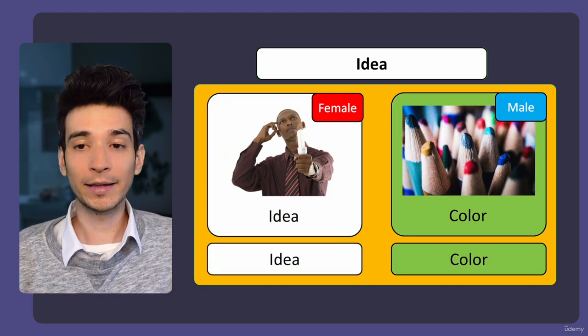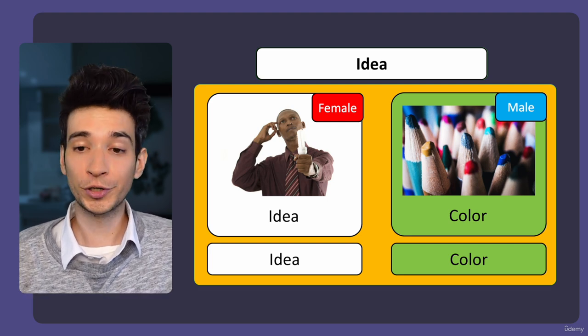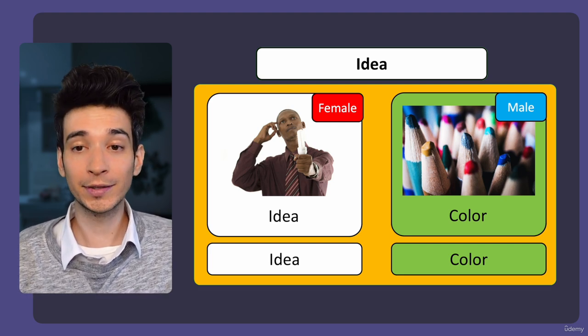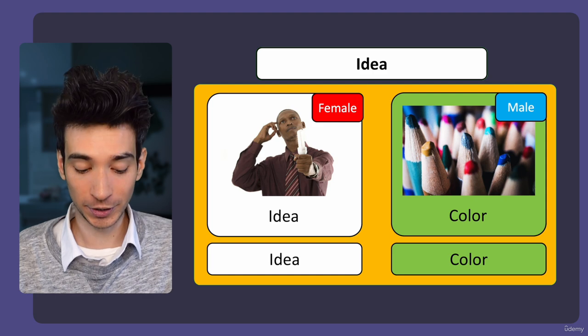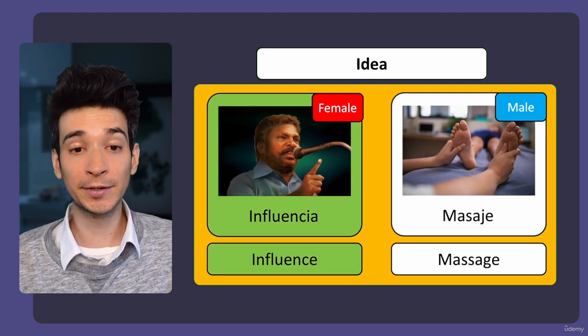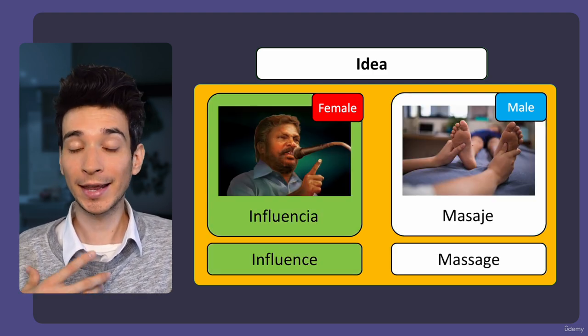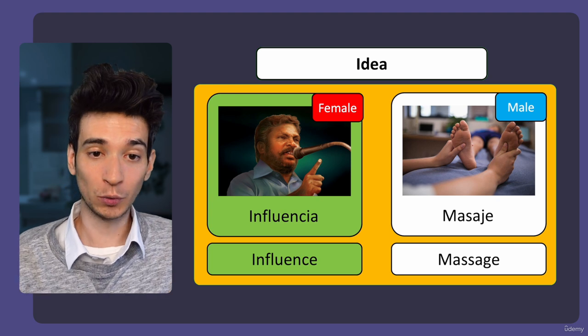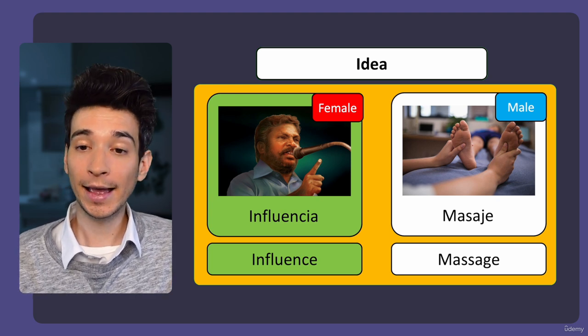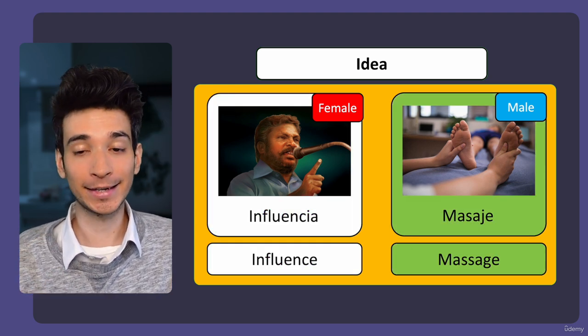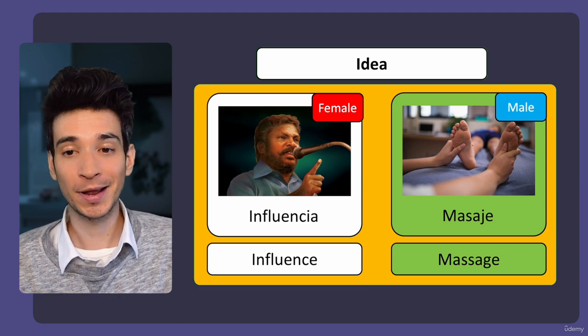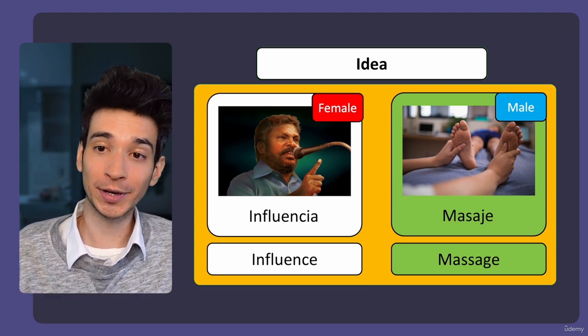And the next one is color. This one is masculine. And we also have influencia, which is influence. So this one is a female word. And we also have masaje, which means massage. And this one is a male word.